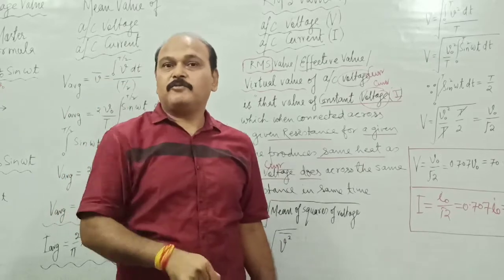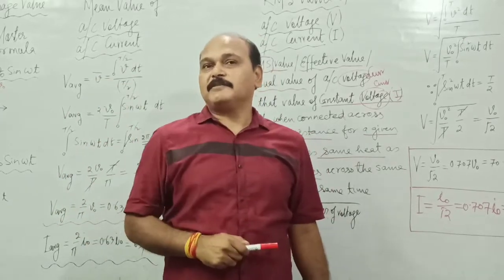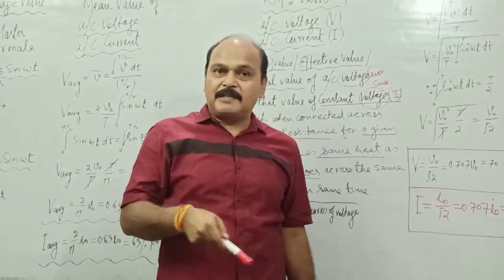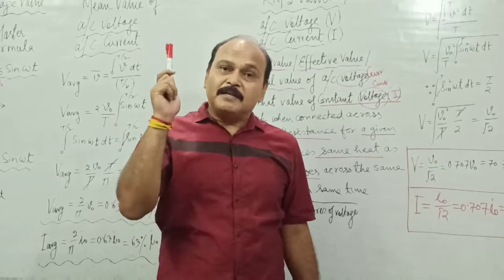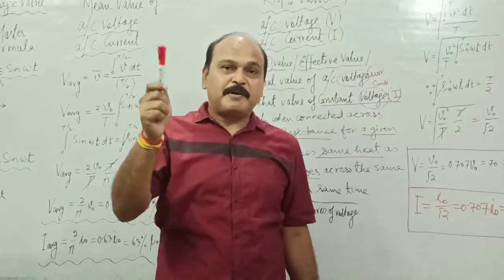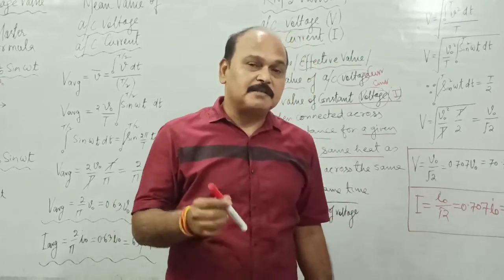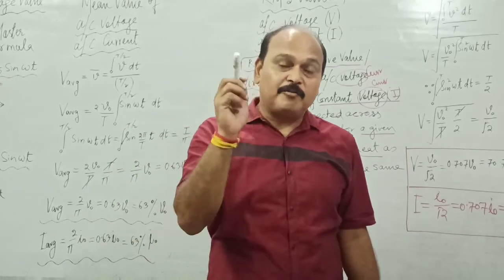the voltage of 220 volt is the RMS value of voltage. We get a time varying voltage like this, and the voltage fluctuates between plus minus 311 volt. The peak value of voltage which we get at our places is 311 volt.